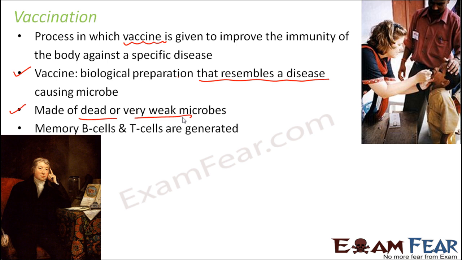Memory B cells and T cells get generated inside the body as soon as the body gets exposed to these microbes, because these are nothing but the antigens. So whenever the body is exposed to antigens, antibodies will be produced. These antibodies are produced by the B cells, and the T cells help in the production of these antibodies.